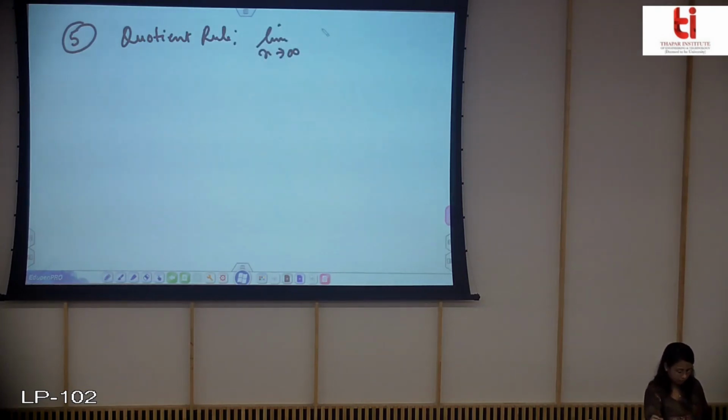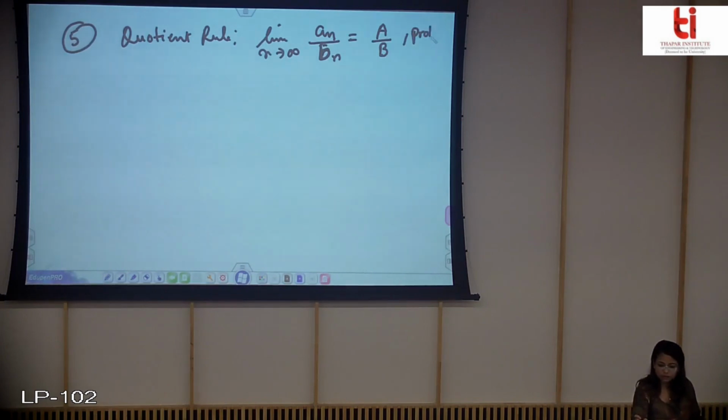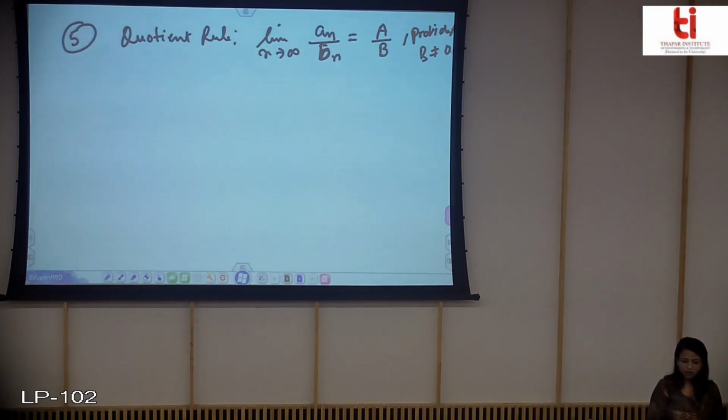That is, you have two convergent sequences, and then if you divide them, you will get a convergent sequence provided B is not equal to 0. So let us use the theorem result for looking at the limit for some sequences which are the combination of two convergent sequences. So the question is, check the convergence or divergence of the following sequence.